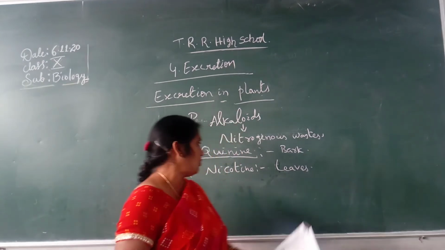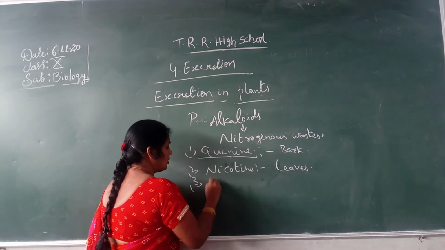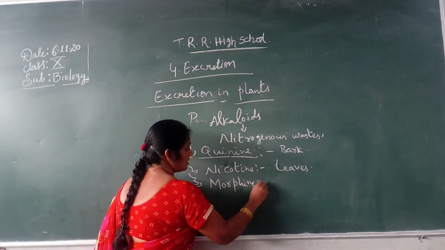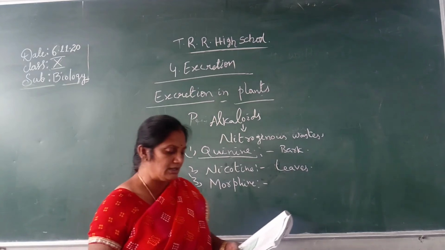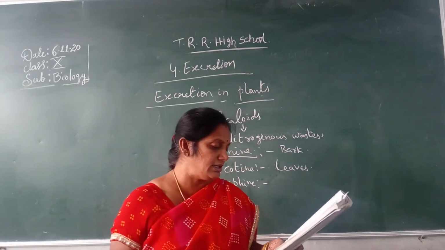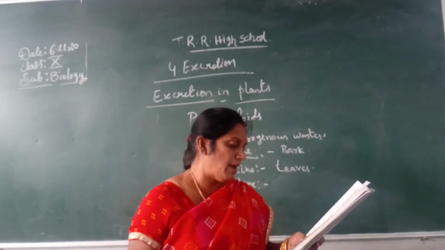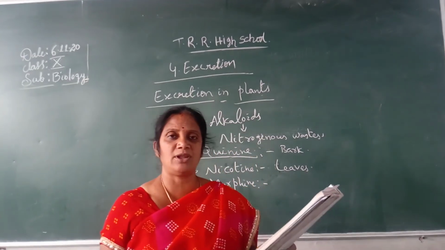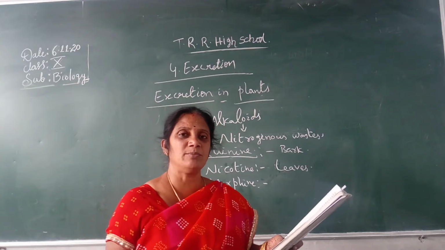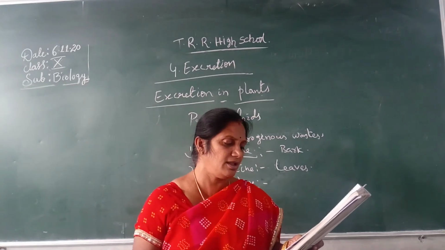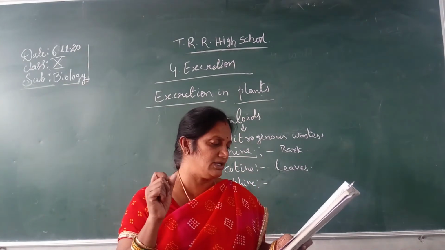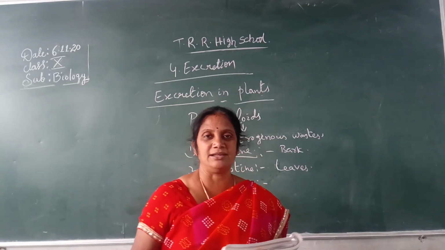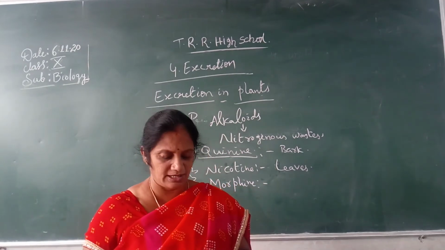The third one is morphine. Morphine is an alkaloid present in Papaver somniferum. Papaver somniferum is called opium, and in Telugu they also call it nalla jeedi. So it is a fruit, and it is used as a painkiller.